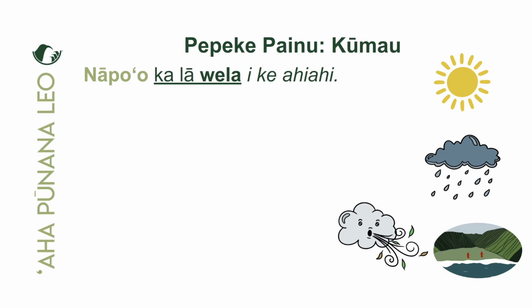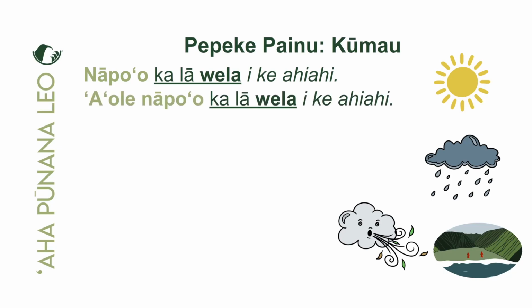So we have in the poʻo position, we have the painu, napoʻo. And in the piko position, we have kā lā. And we also have a kāhulu there describing the lā, kā lā velā. And the ʻaoʻao tells us that it takes place i ke ahiahi, in the evening. And pololei loa kēlā, it does take place in the evening. And again, the same thing. We just add the word ʻaʻole. Okay, so ʻaʻole napoʻo kā lā velā i ke ahiahi. The hot sun does not set in the evening.